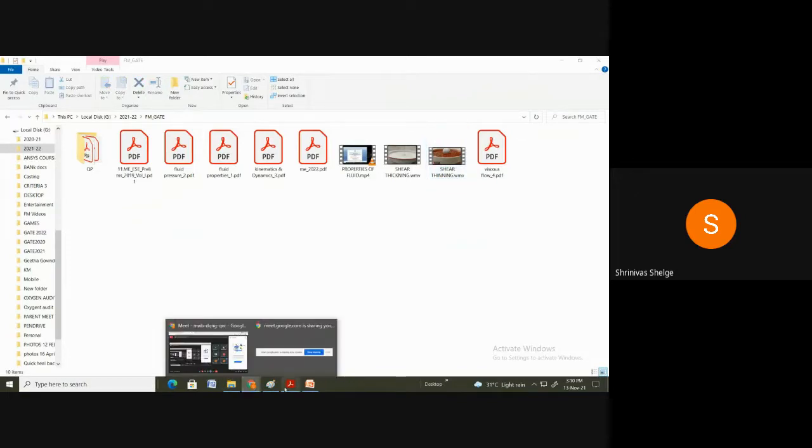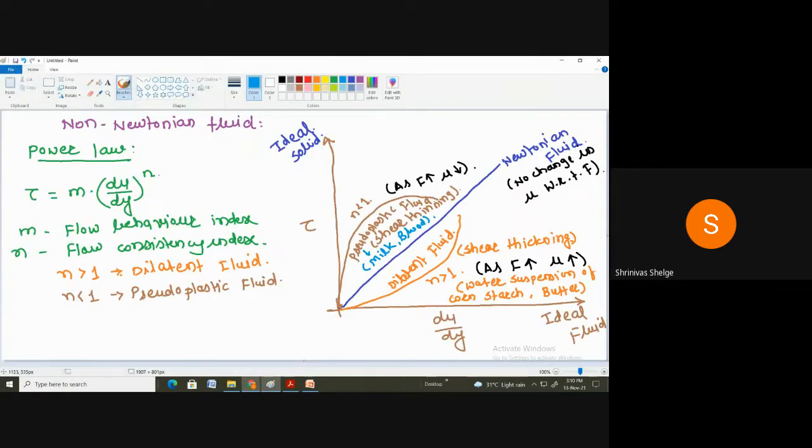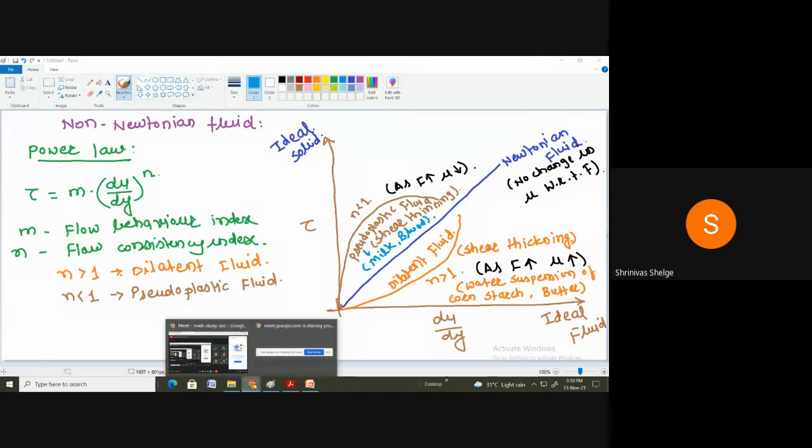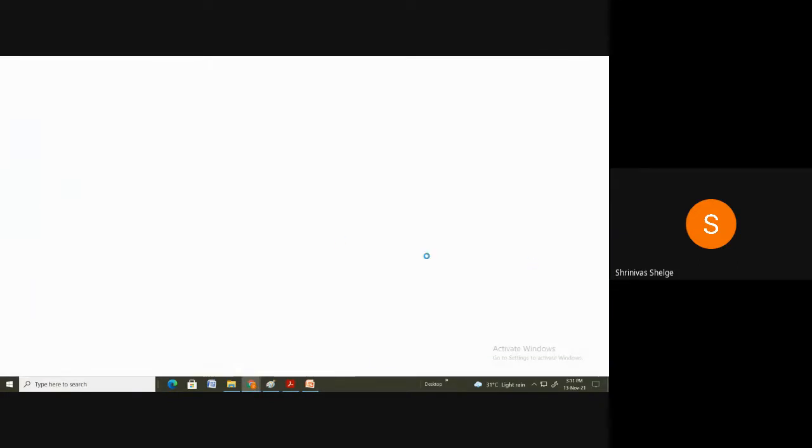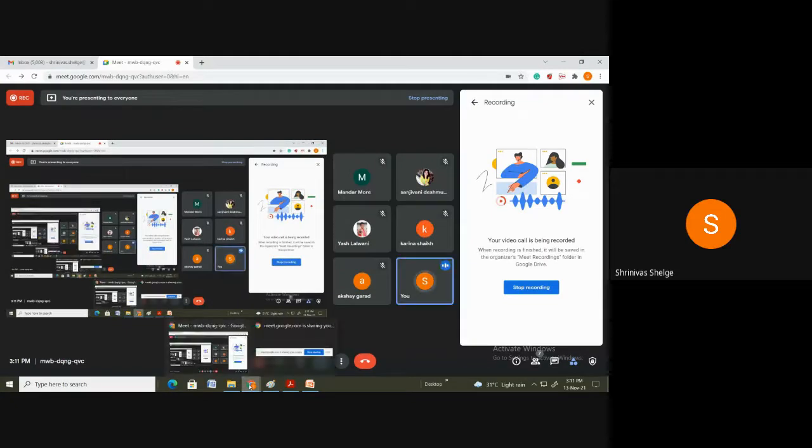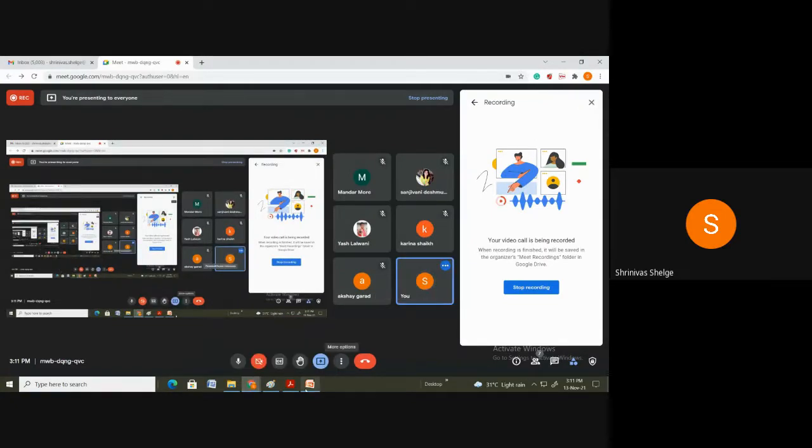So is it clear? Is it clear about shear thickening and shear thinning? Have you got the concept? What is shear thickening and what is shear thinning? Or what is the exact difference between dilatant fluid and pseudoplastic fluid? Is it clear to all? Yes, clear. So this example will clear it for you.